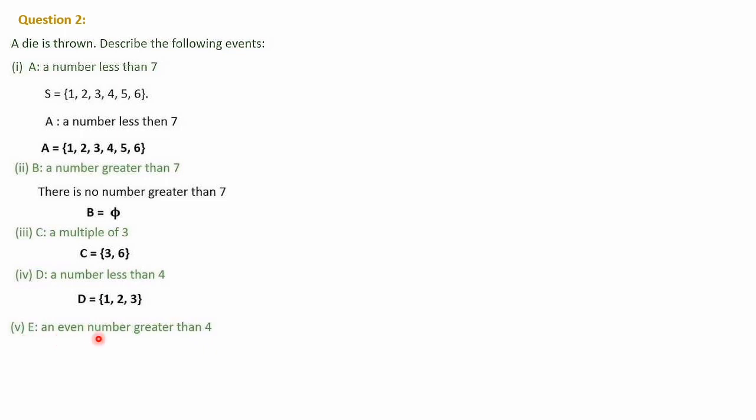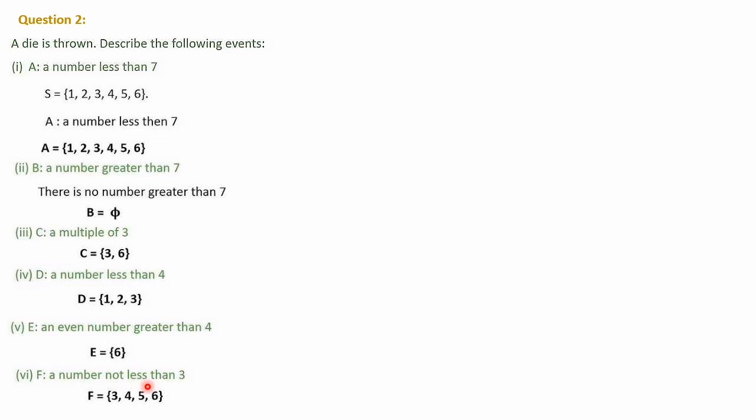Fifth one, an even number greater than 4. Even numbers means 2, 4, 6 are even numbers. And greater than 4 means there is only 6. So E is equal to set 6. Then F, a number not less than 3. Not less than 3 means 3 or more: 3, 4, 5 and 6. So F is equal to 3, 4, 5 and 6.